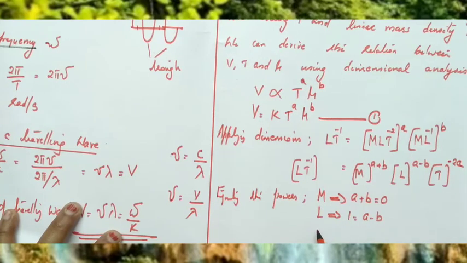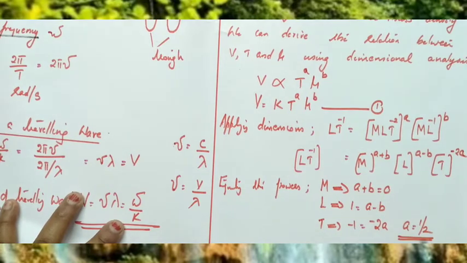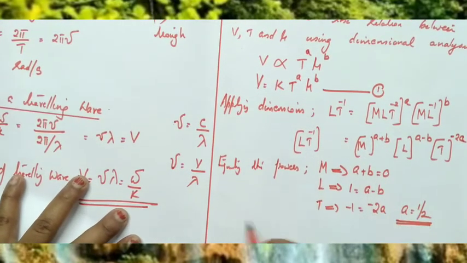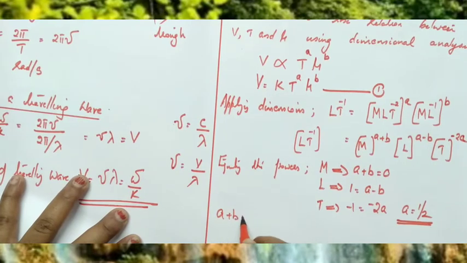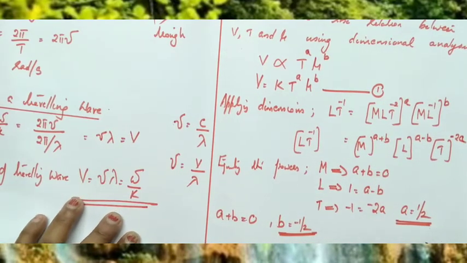Then equating the powers of time, minus 1 equal to minus 2a. So what is the value of a? a is equal to 1 by 2. Now substituting in a plus b equal to 0, with a equal to 1 by 2, b is equal to minus 1 by 2.